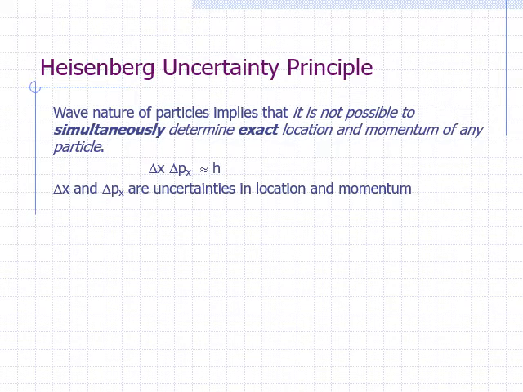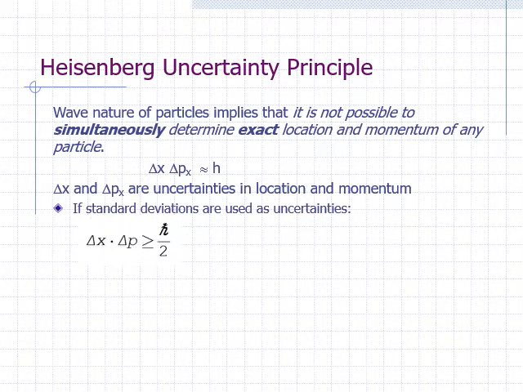If we use standard deviation to express uncertainty, the uncertainty principle is given by the expression delta x times delta p is greater than or equal to h bar over 2. Note that for brevity we use delta p here instead of delta p sub x. We actually mean delta p sub x.